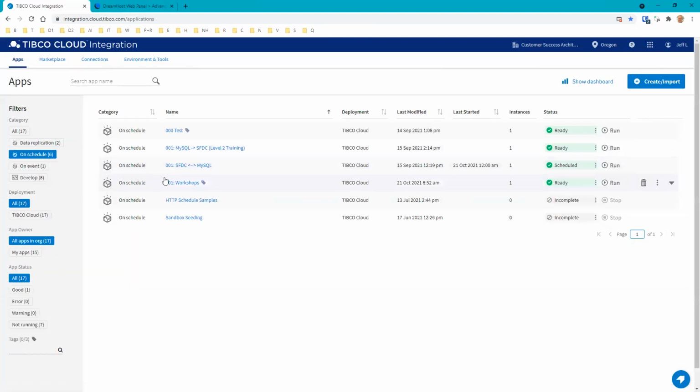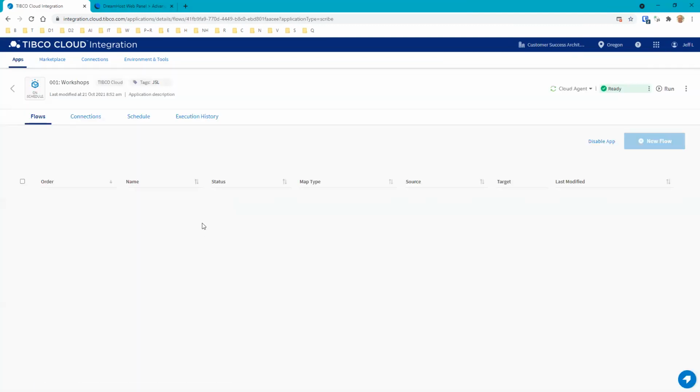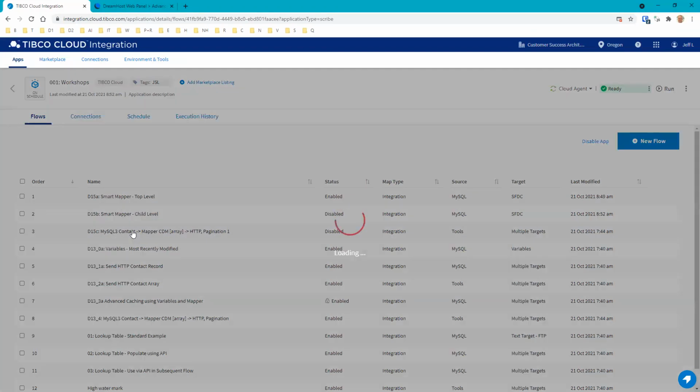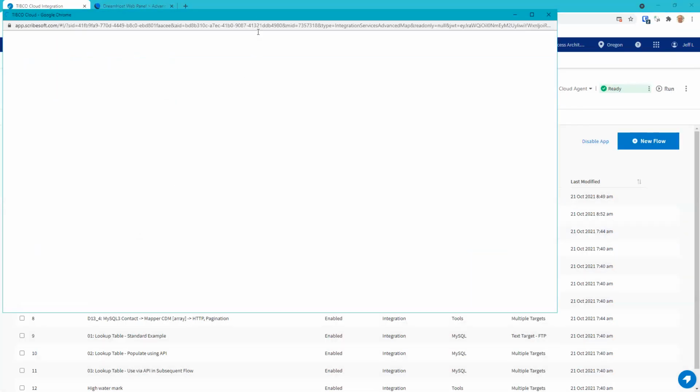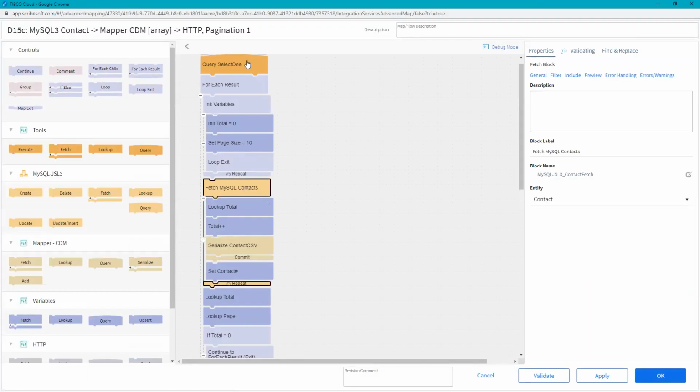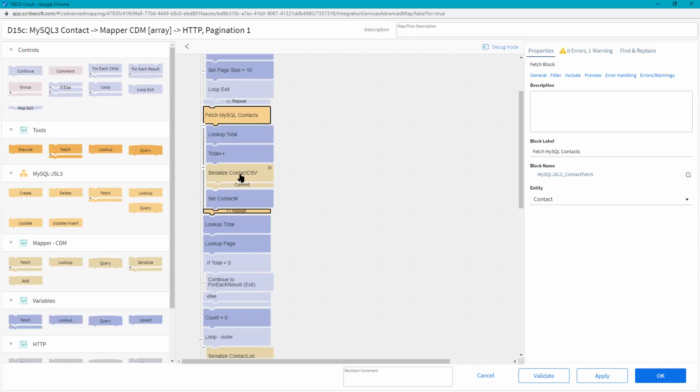On our example here, and this is an example from a previous workshop that we did on advanced caching, we'll just quickly show you how that comes into play. In this case, we are writing out to memory some contacts. I'm looping through the contacts, serializing CSV, and then writing this out to memory as a variable.